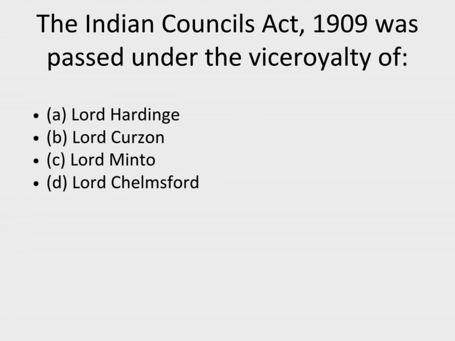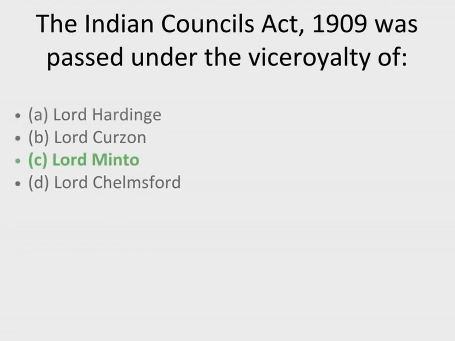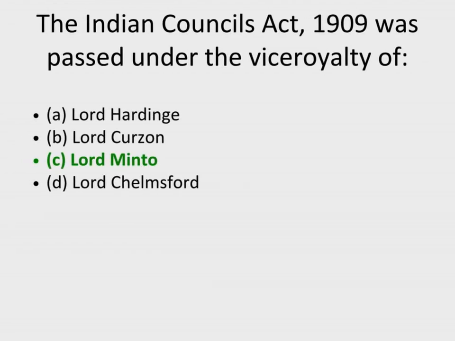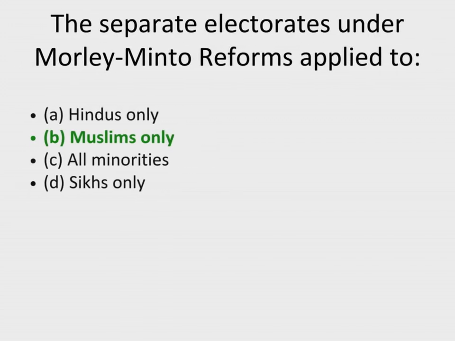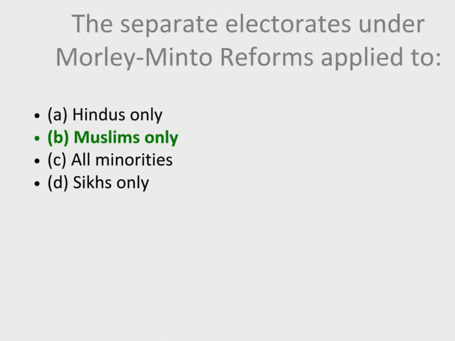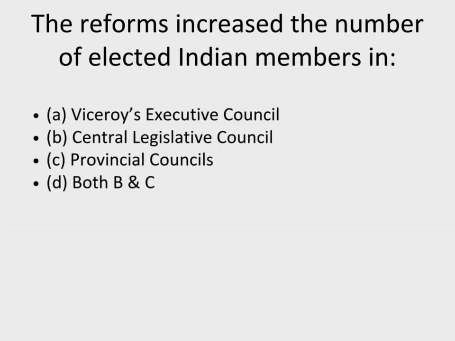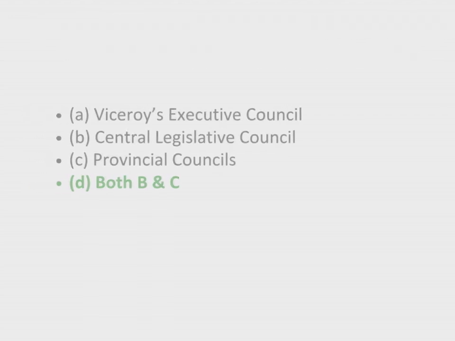9. The Indian Councils Act, 1909 was passed under the Viceroyalty of. Correct answer, C. Lord Minto. 10. The separate electorates under Morley-Minto reforms applied to. Correct answer, B. Muslims only. 11. The reforms increased the number of elected Indian members in. Correct answer, D. Both B and C.